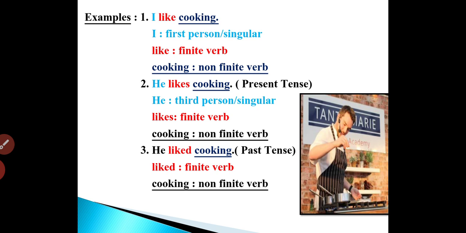Now, if you see example 1, I like cooking. I is the subject here. It's in first person singular number. Like is a finite verb and cooking is a non-finite verb.